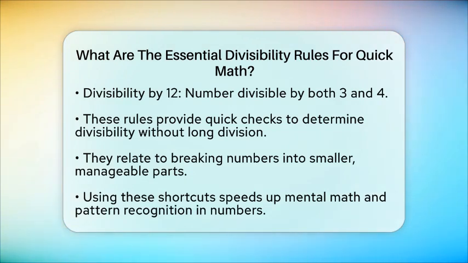Finally, for divisibility by 12, the number must be divisible by both 3 and 4. So, check if the sum of digits is divisible by 3 and if the last two digits form a number divisible by 4. If both are true, then the number is divisible by 12.